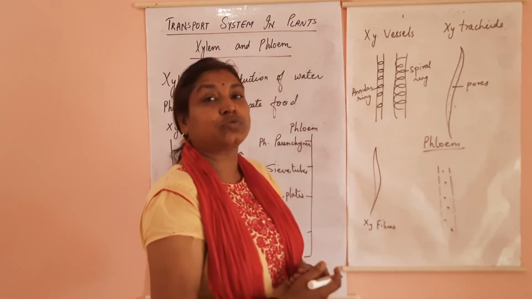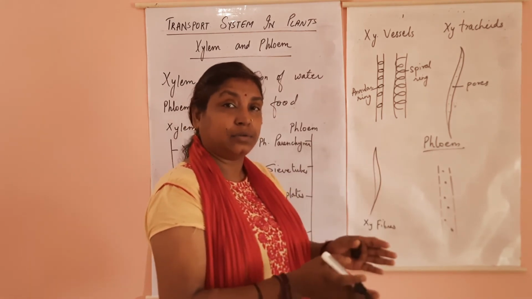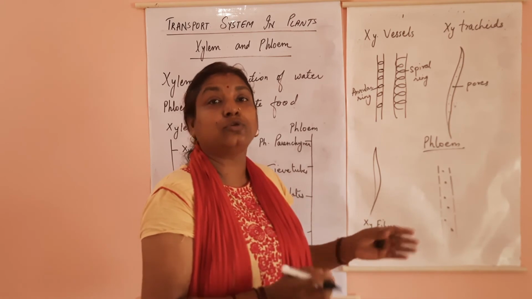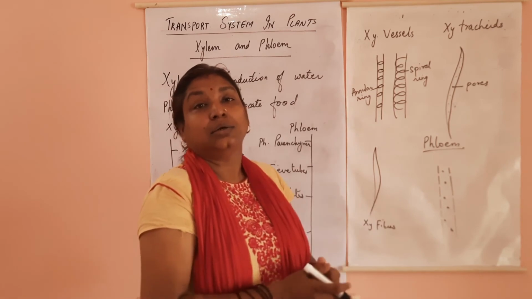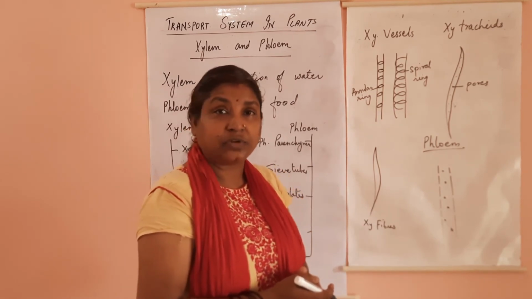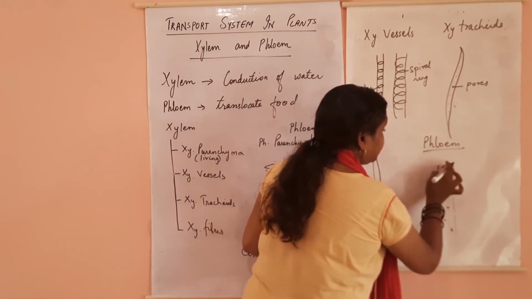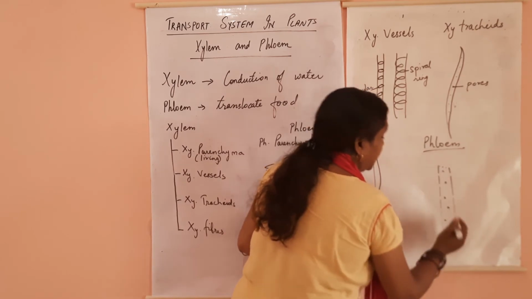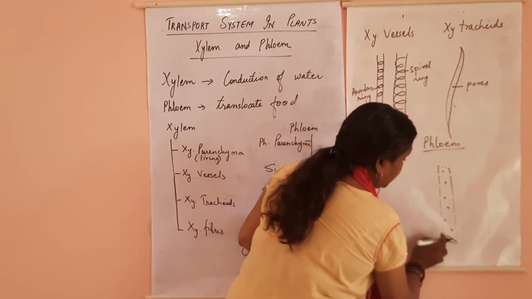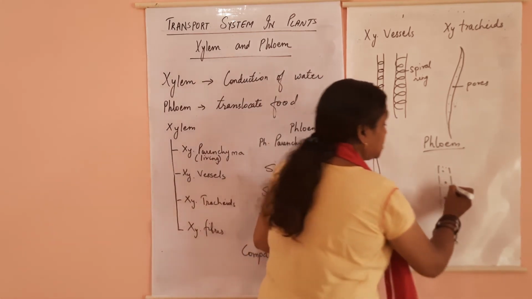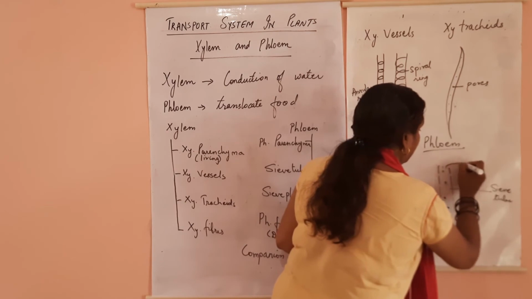At maturity, sieve tubes will not have any kind of nucleus but still they are living. These tubular structures, these sieve tubes, are again placed one above the other, like a continuous channel. Sieve tubes form continuous channels like your xylem vessels, but they are separated with the sieve plates. They have perforated plates in between. So these are your sieve tube and these are your sieve plates.